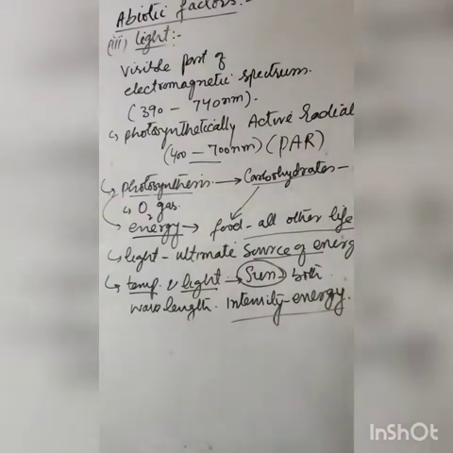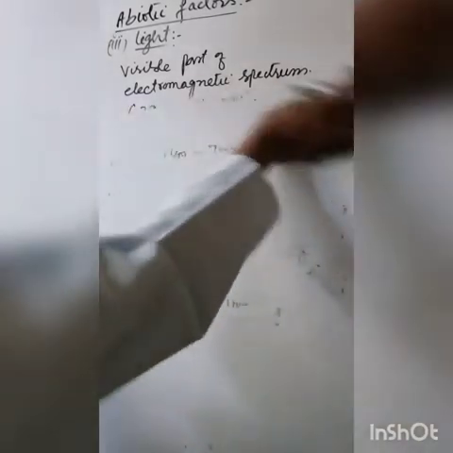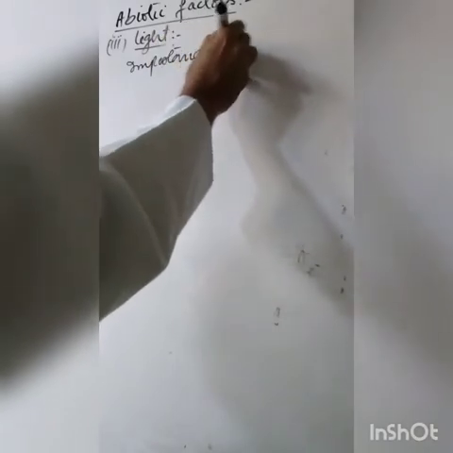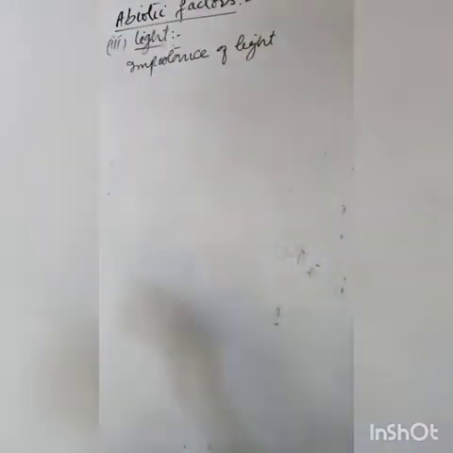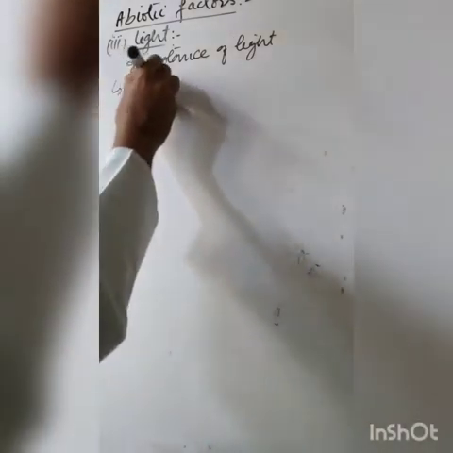So solar energy or light energy is the ultimate source of energy for all forms of life, even plants, animals, microorganisms. Now, light affects plants in different ways. That is, the importance of light to plants, or the effects of light on